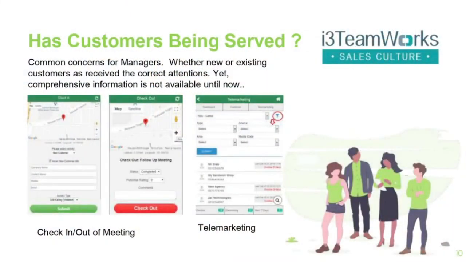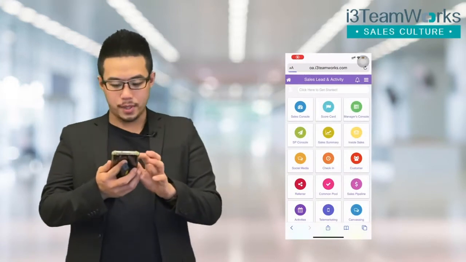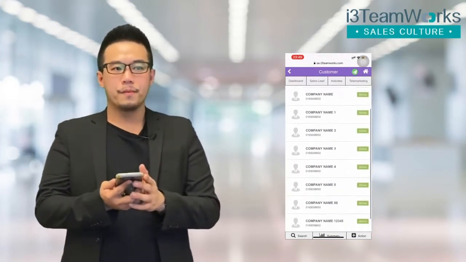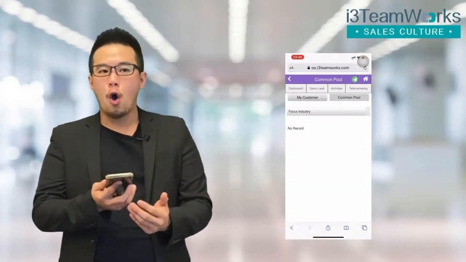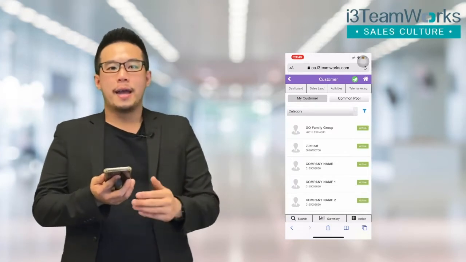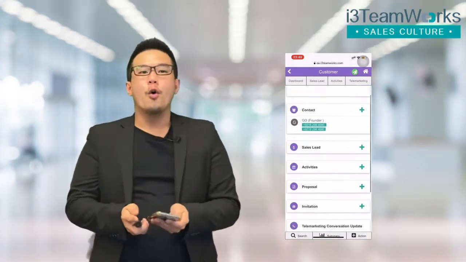Right, next. Has customer been served? Common concern for manager, whether new or existing customer has received the correct attention, yet comprehensive information is not available until now. So I'll demonstrate the customer. On the customer, salesperson can see all the customers under their care. Salesperson can directly call, add sales lead, activities, proposal, invitation, and more.